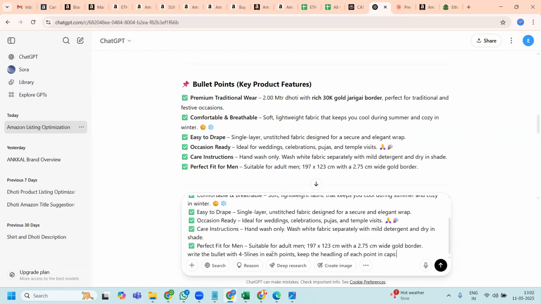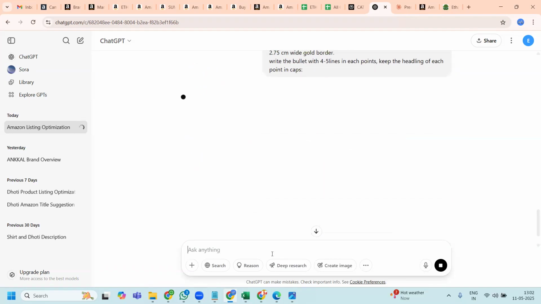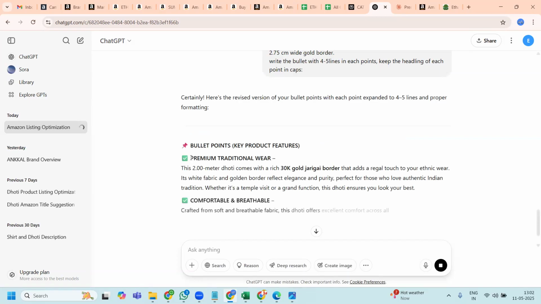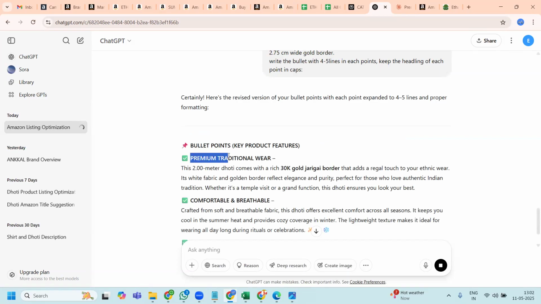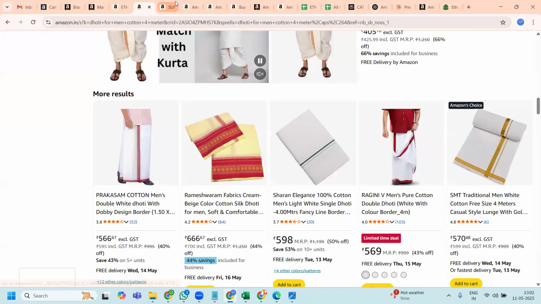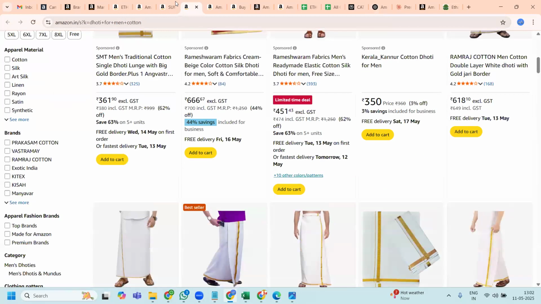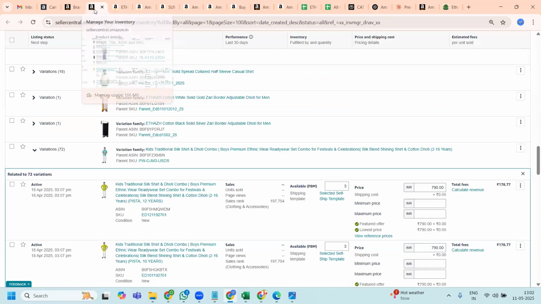Whatever the heading is, it has to be in caps. So let me hit enter, and it will give me the information, which I can directly go ahead and use. Because when I put caps, the customer can easily see the title or the detail which is being written there. That's the main thing I wanted.